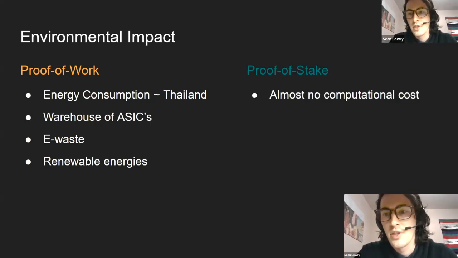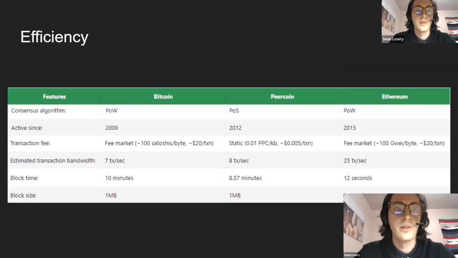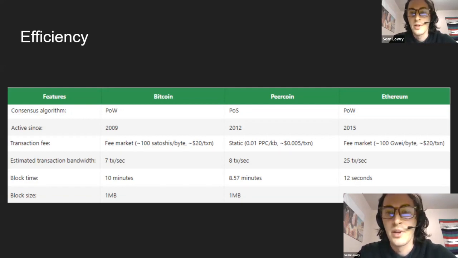Proof of stake has almost no computational cost, and you can run it on a Raspberry Pi. That's how the protocol works. It's just that much more efficient. And I won't spend too much time on this because I know I'm running out of time, but here I'm just showing the efficiency based off Bitcoin, Peercoin, Ethereum.